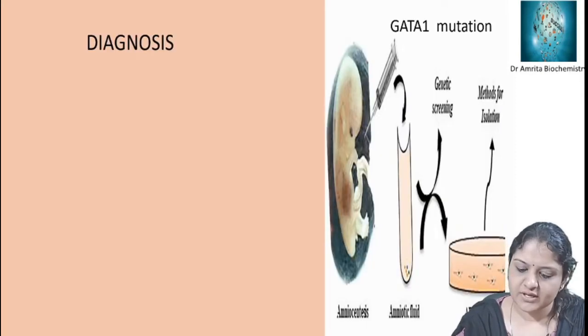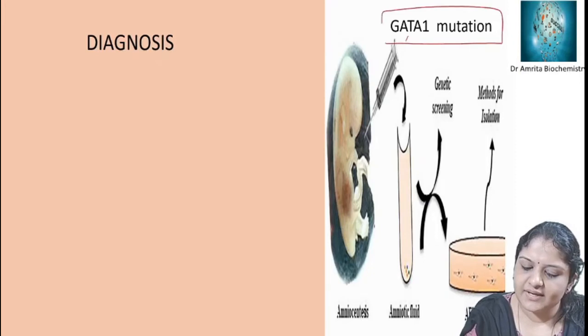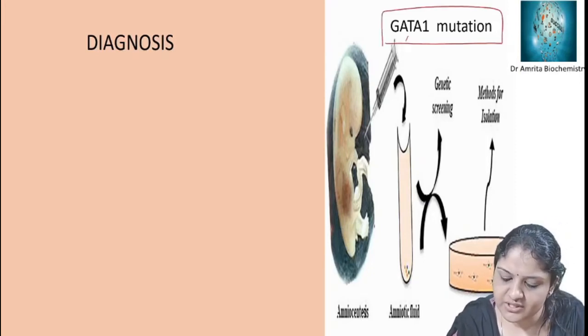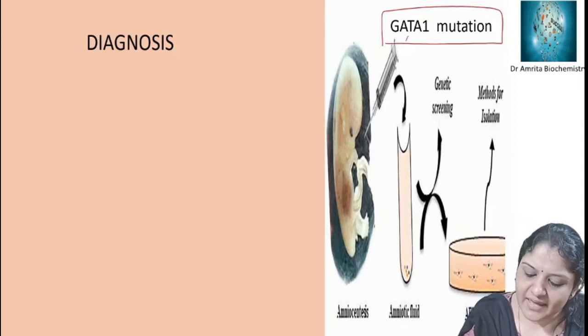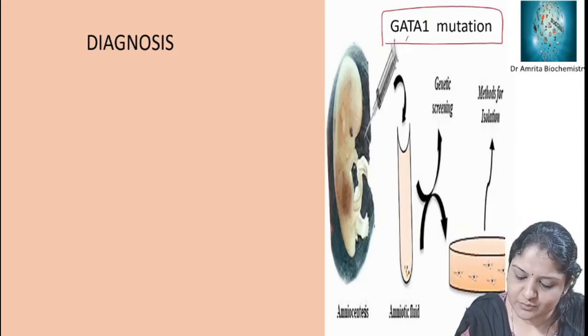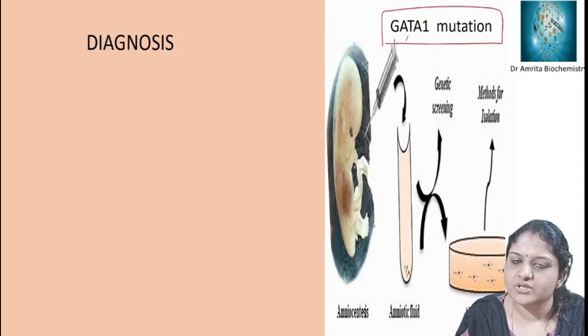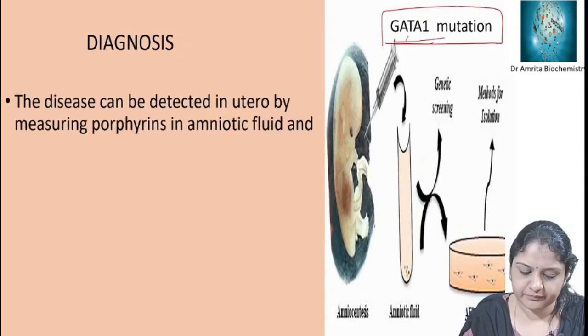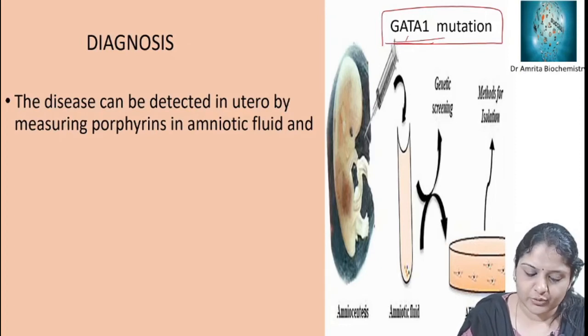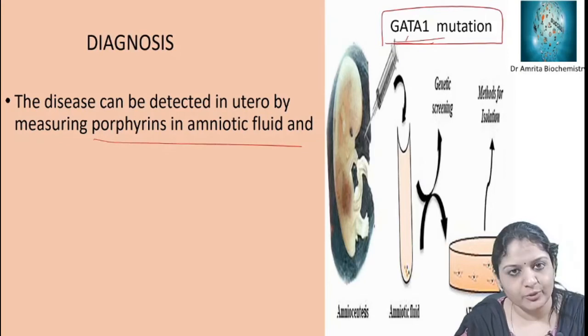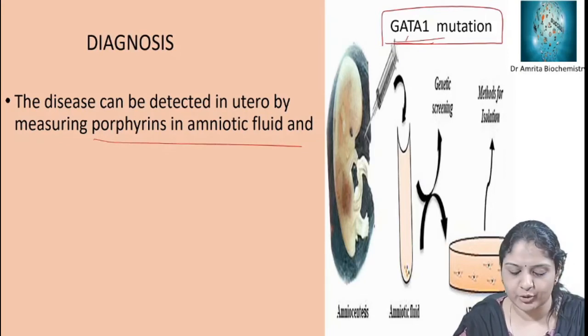Now diagnosis: there is one mutation of the GATA1 gene, which encodes the X-linked erythrospecific transcription factor GATA binding protein 1. That has been identified in individuals with CEP. It is also seen in thrombocytopenia and beta thalassemia. It can be diagnosed in utero by measuring the porphyrins in amniotic fluid. You can measure the levels of uroporphyrin 1 and coproporphyrin 1 in amniotic fluid.